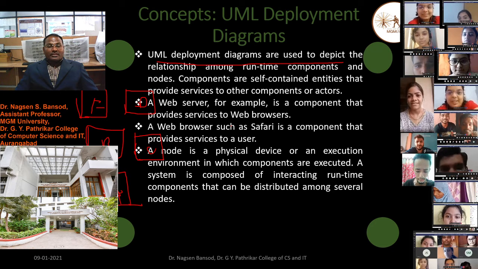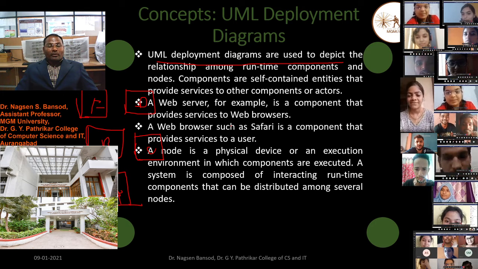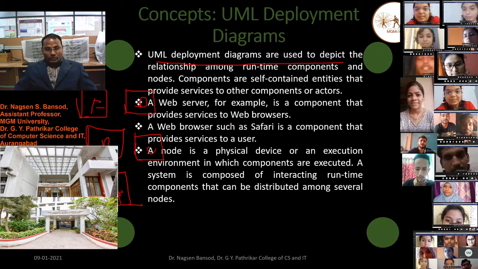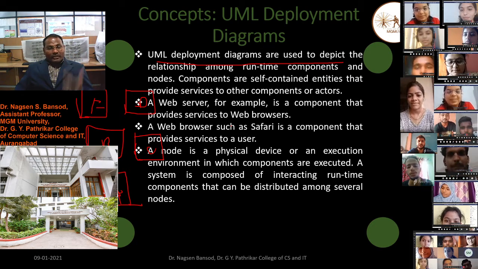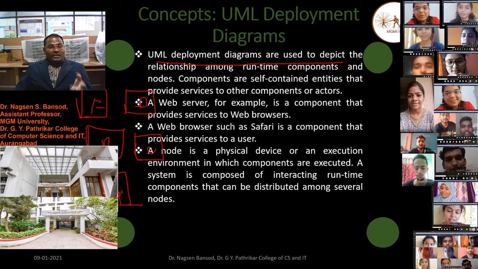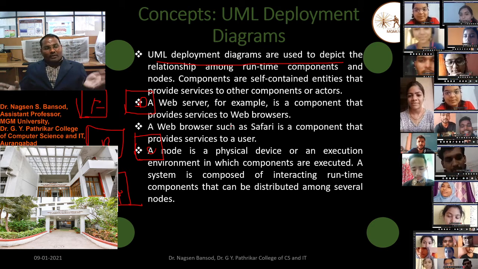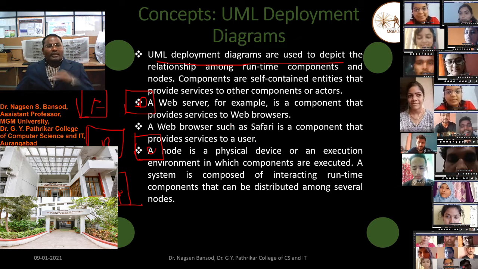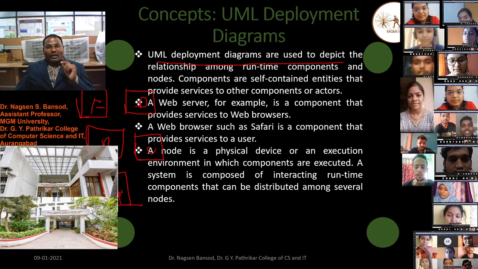A system is composed of interacting runtime components that can be distributed among the several nodes. Now you know the nodes. A node is a physical device or execution environment in which components are executed. A node may be a printer, a hard disk, a pen drive, or an ATM card in the software development process.